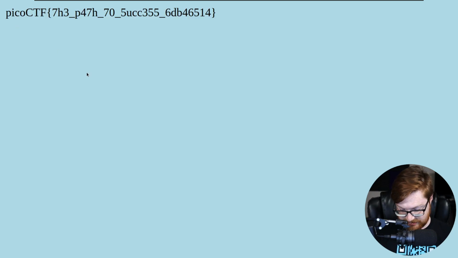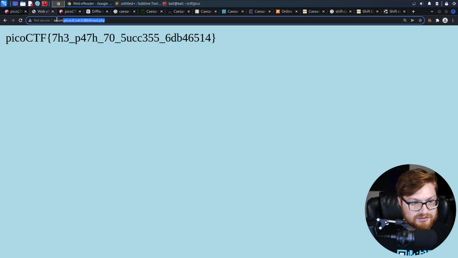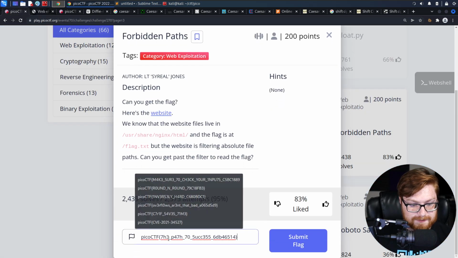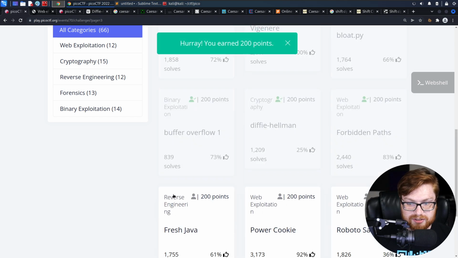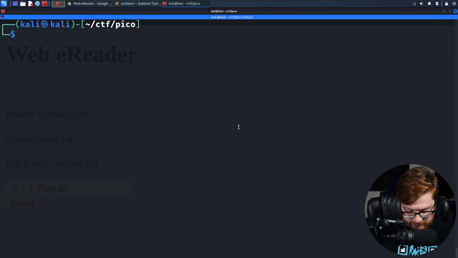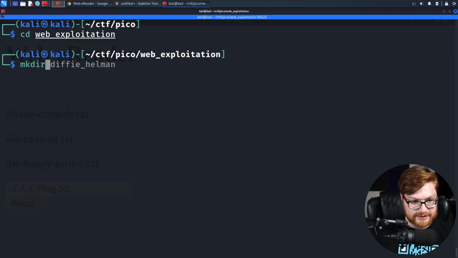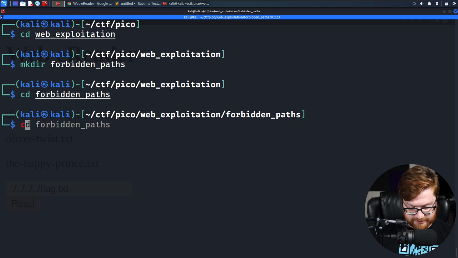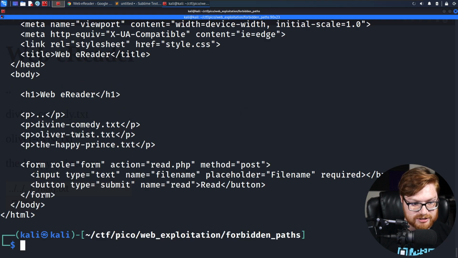So nice and easy. Let me check the URL. Okay, looks like it just put me to read.php. So if I wanted to actually go ahead and submit this flag, we could, but let me make sure I actually have a kind of get flag script for that just as well. I'll move over into the web exploitation directory, make a directory for forbidden paths, the name of this challenge, and I'll use curl to reach this page, but we know, okay, I'm really going to end up making a POST request to read.php with a file name as a variable, an HTTP parameter that I pass to it.